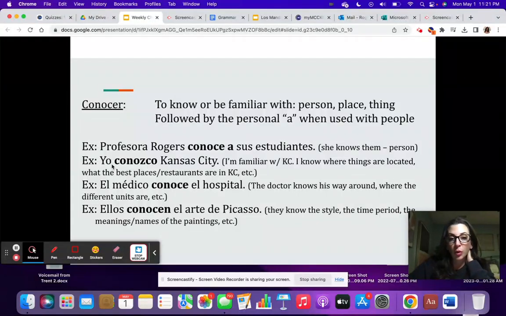So when I say yo conozco Kansas City, I'm saying I'm familiar with Kansas City. I know where things are located. I know where the best places and restaurants are, etc. El médico conoce el hospital. He knows his way around. He knows where the different units are, where to park, etc. He's familiar with el hospital. And then the last example, ellos conocen el arte de Picasso. They know Picasso's art, the style, the time period, the meanings, the names, etc.